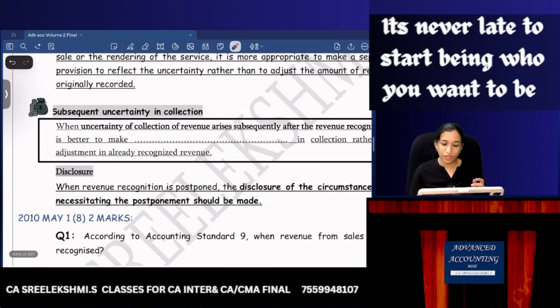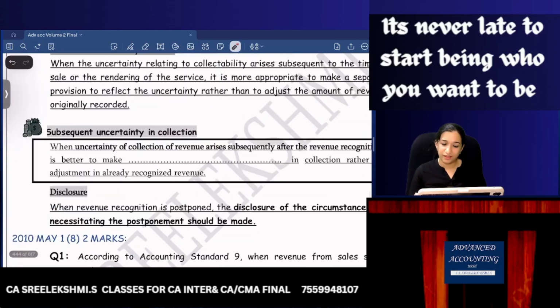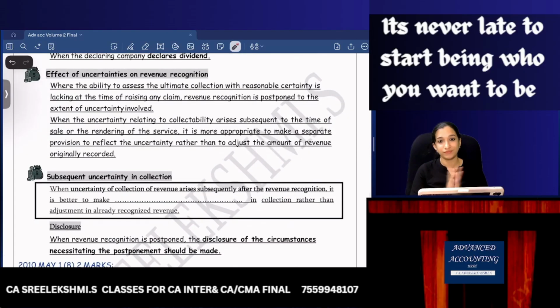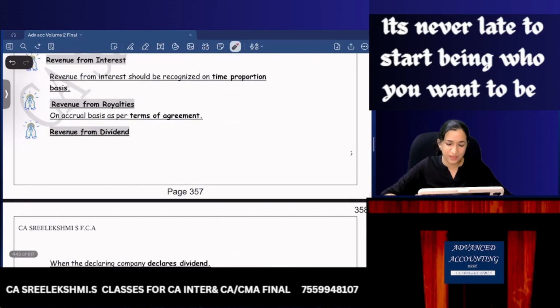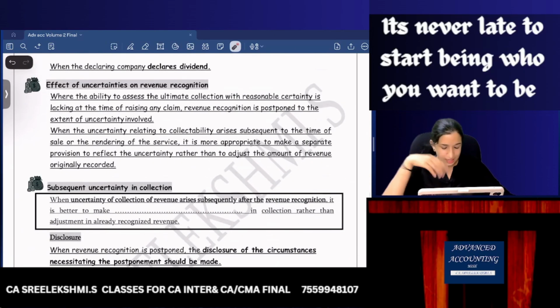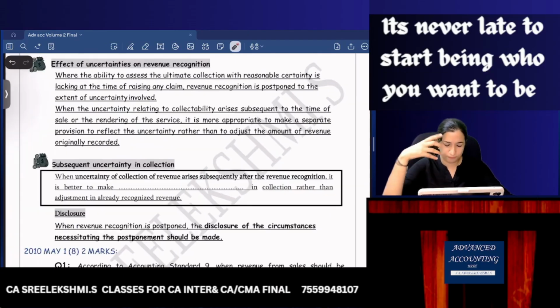Okay. Now what are the other areas? The standard is also explaining what if there is subsequently an uncertainty in collection. We have some other areas to discuss, and let's finish off this one and then move on.